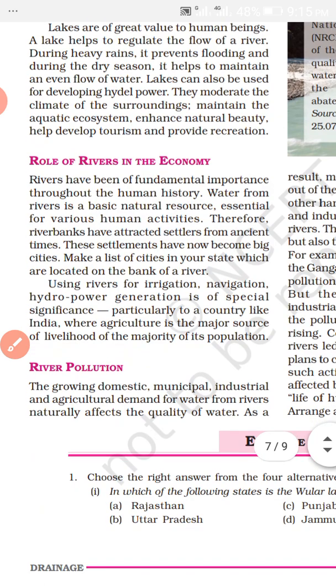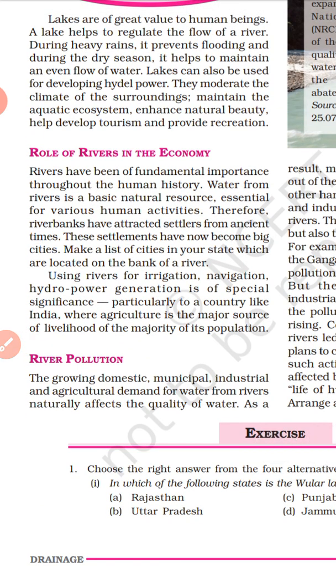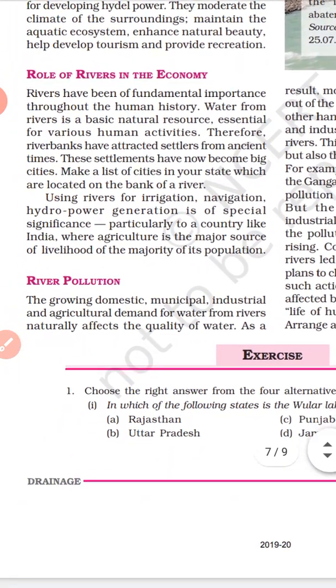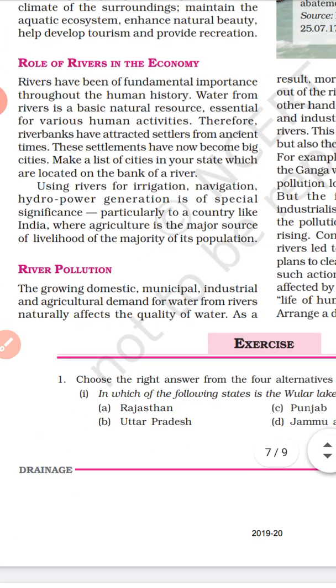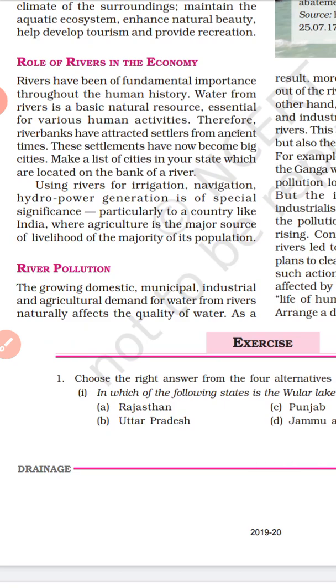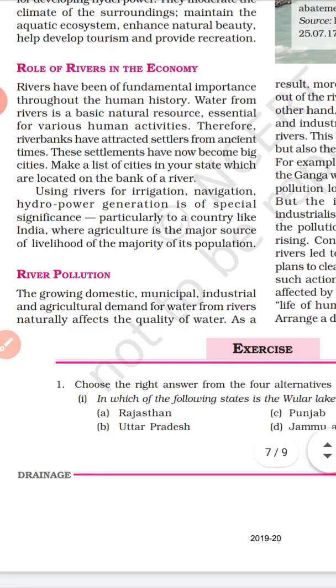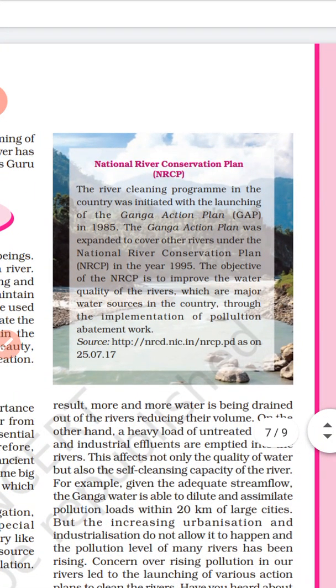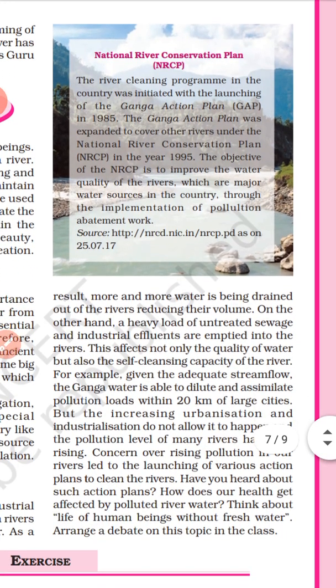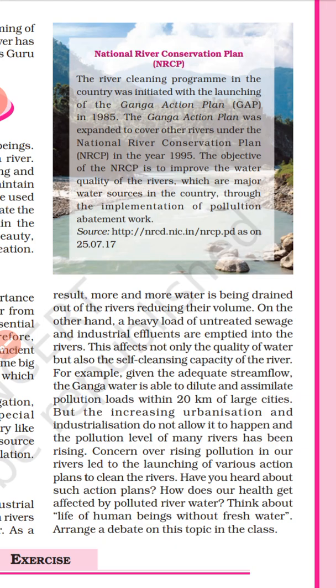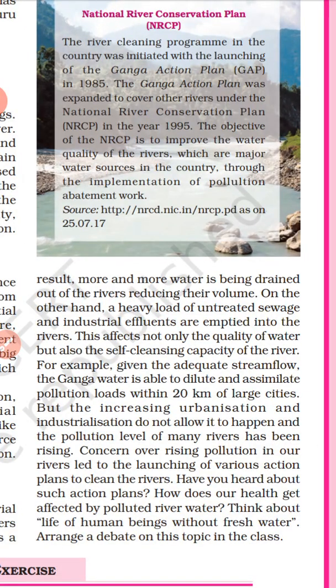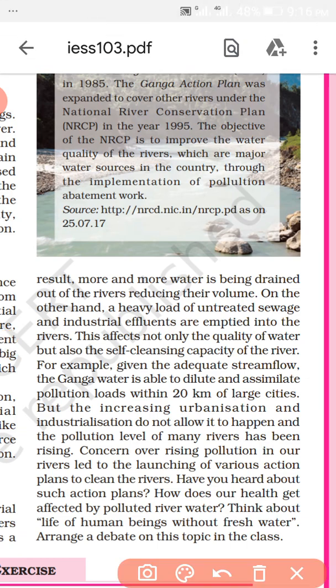It is about river pollution. River pollution. What are we doing? We human beings pollute the rivers. The growing domestic, municipal, industrial and agricultural demand for water from rivers naturally affects the quality of water. As a result, what happened? More and more water is being drained out of the rivers, reducing the volume. On the other hand, a heavy load of untreated sewage and industrial effluents is discharged into them.